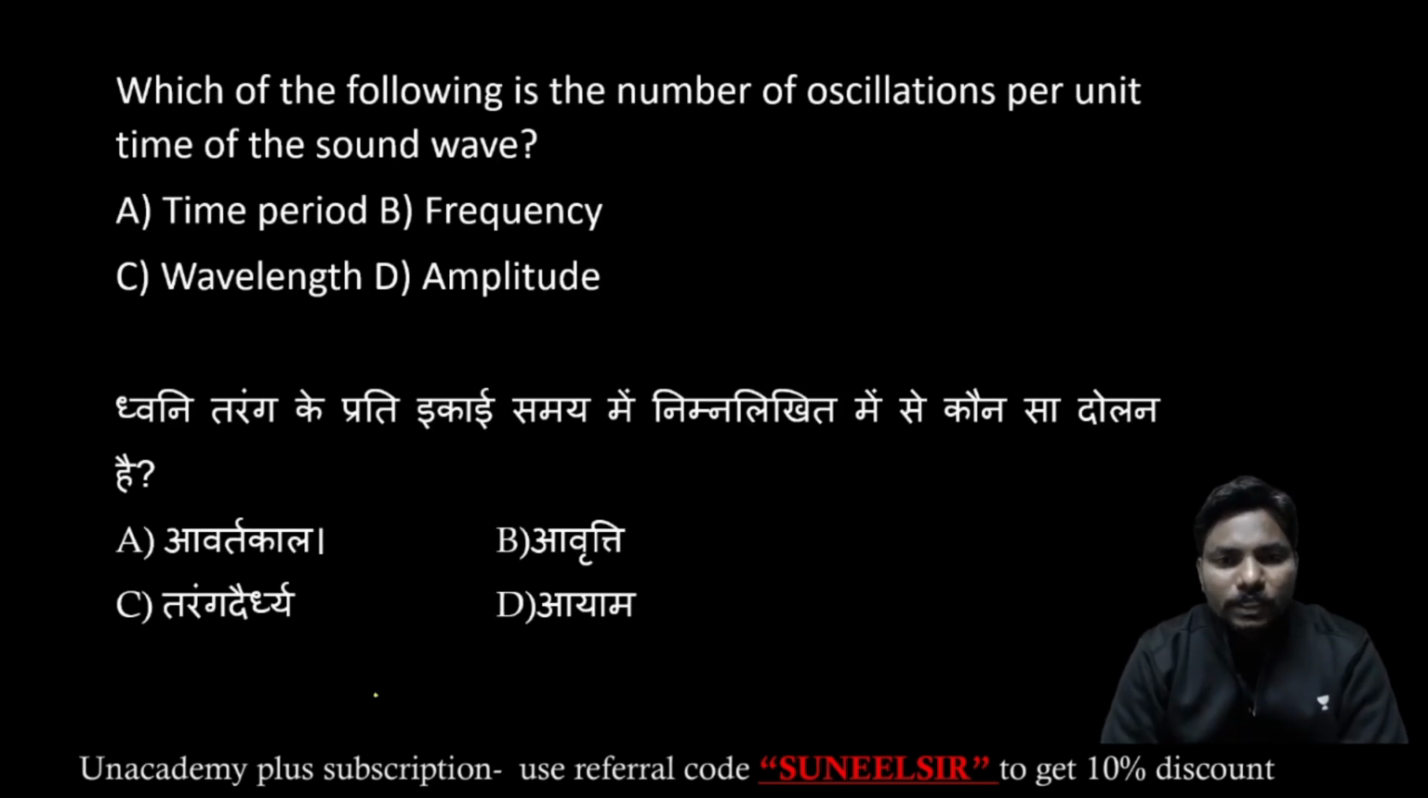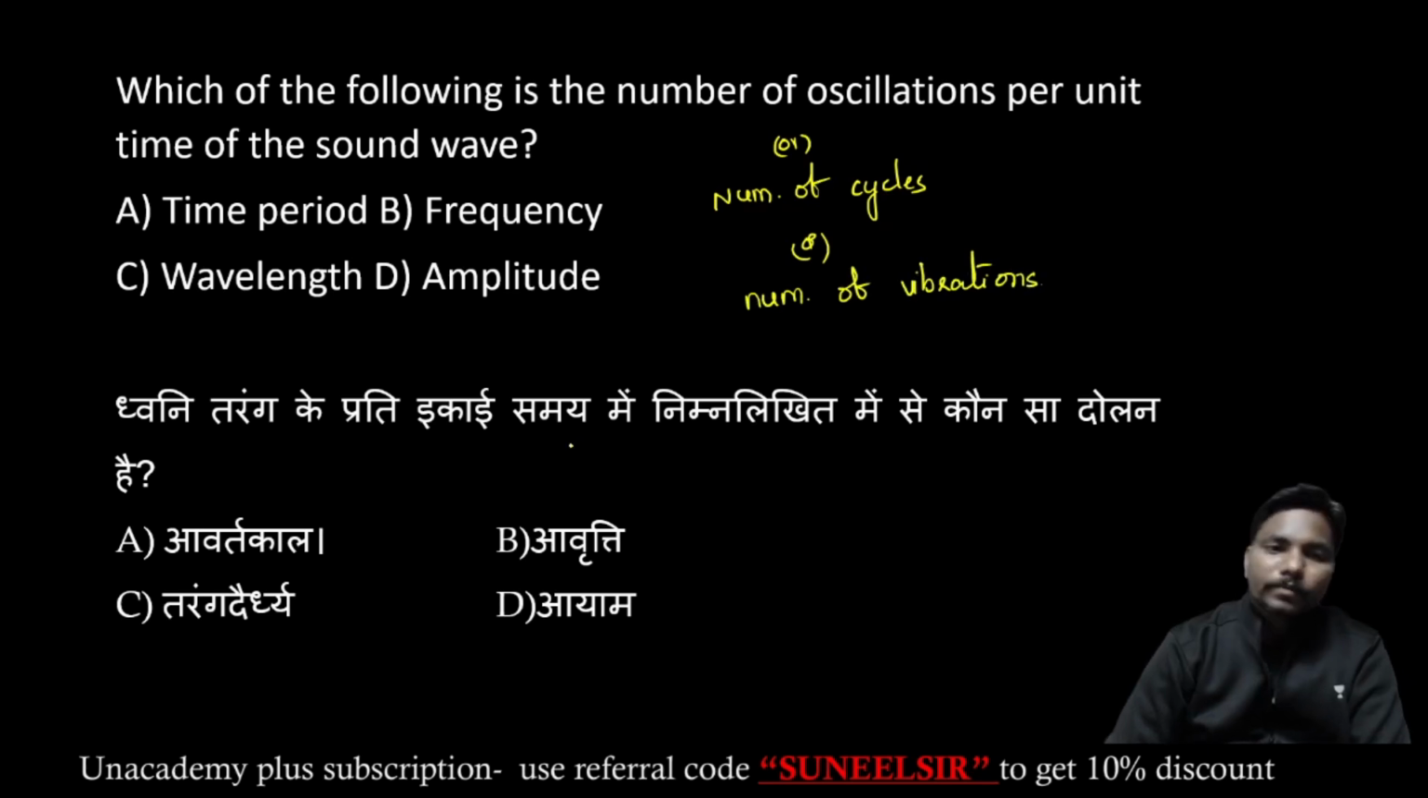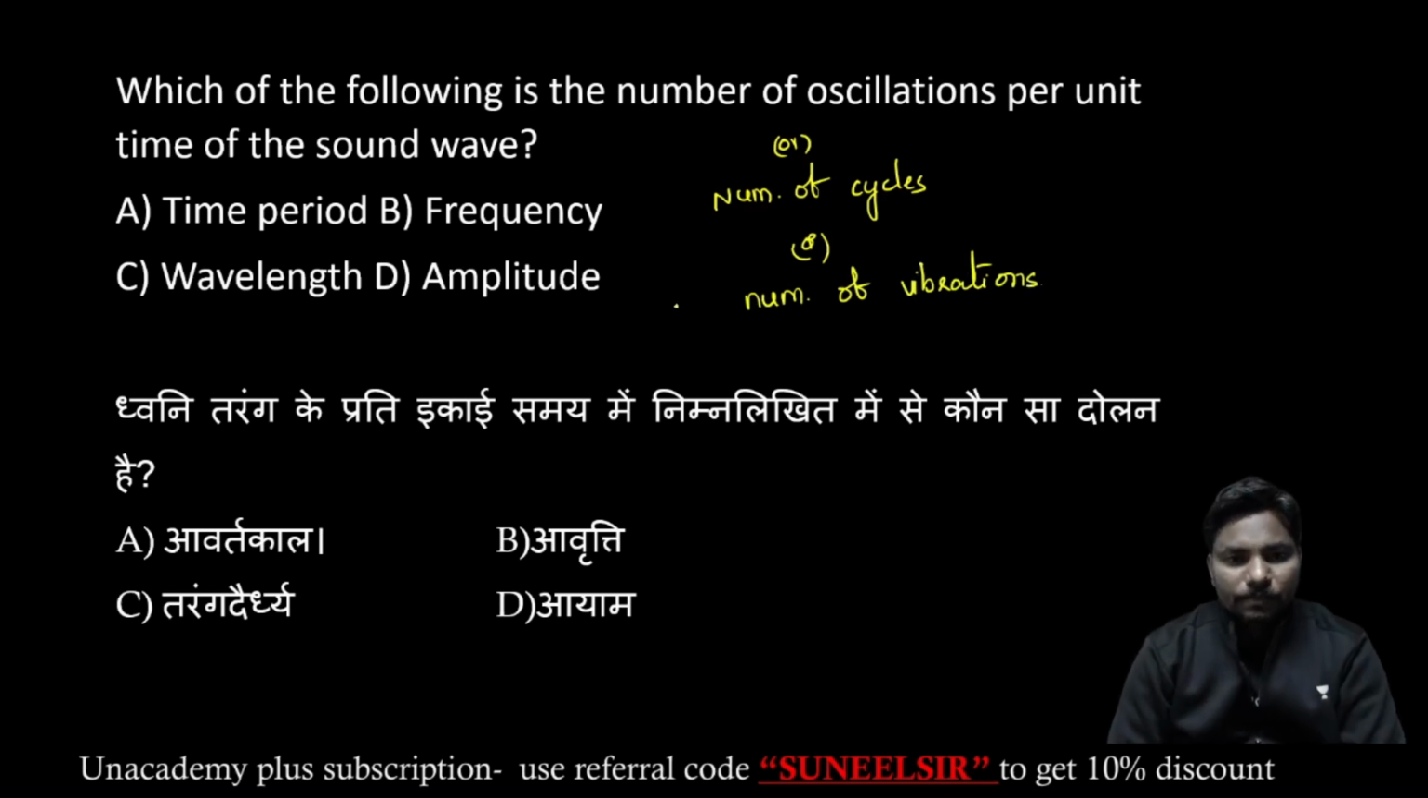Which of the following is the number of oscillations per unit time? Just now I have given the number of oscillations, or number of cycles, or number of vibrations per unit time, which is nothing but frequency. So the answer is option B.